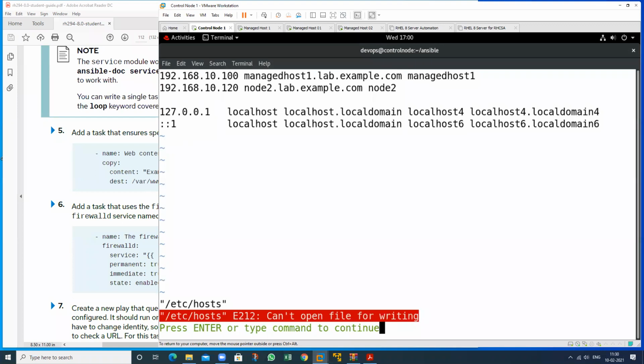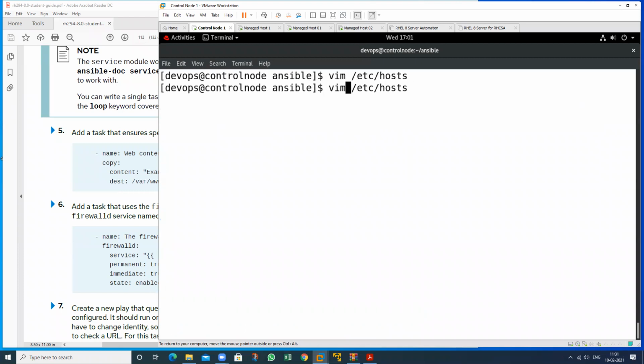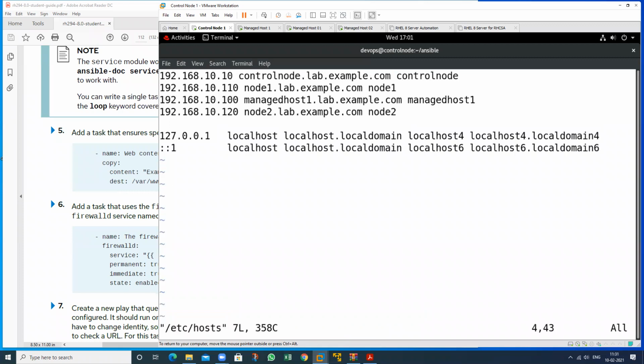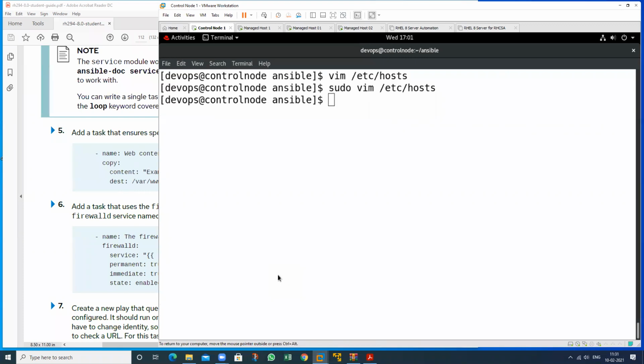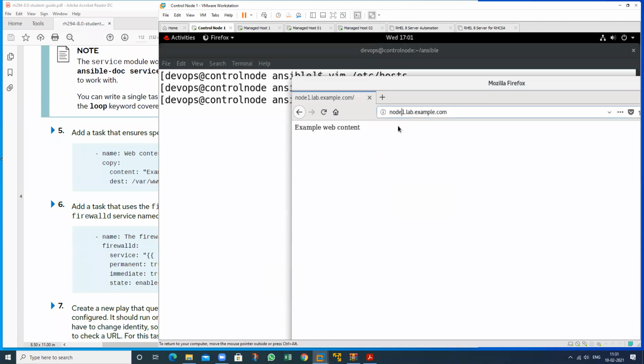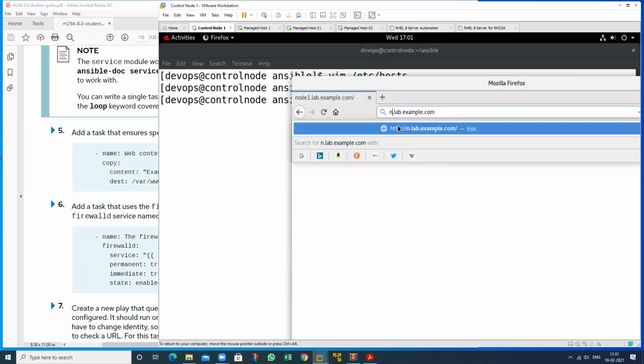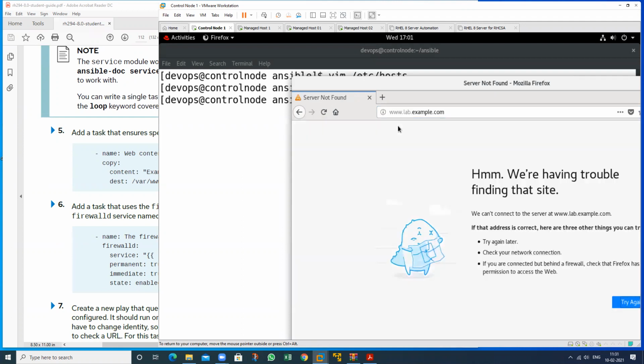Just quit here and use sudo, then move to the first www and go to this location and write here www. Okay, not, because this is not defined in my playbook also.